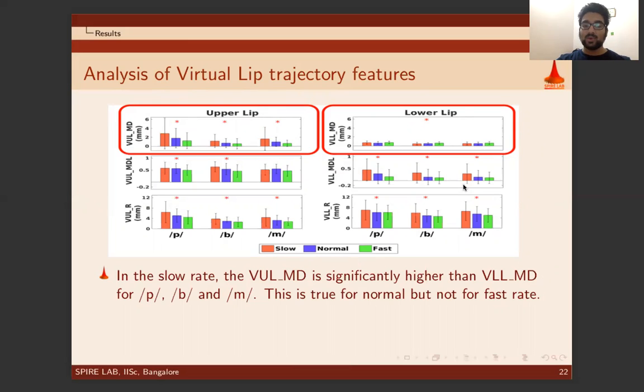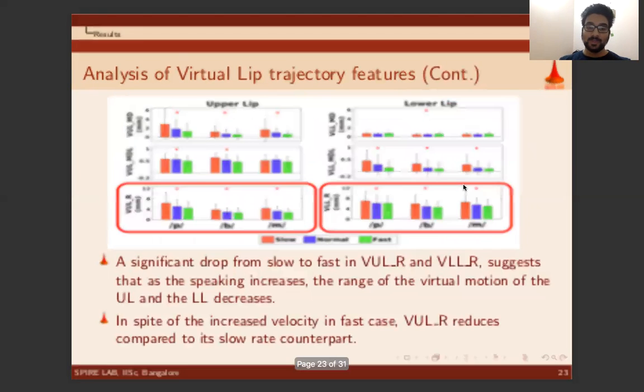Here we see in the slow rate, the VULMD is significantly higher than VLLMD for P, B, and M. This is true for normal, but not for fast rate. This indicates that LL matches the VLL more closely than what UL does, as during the consonant segment, the UL and LL come in contact with each other and interact to deviate their trajectories from the respective VUL and VLL. It appears that LL exerts more pressure on the UL, causing UL to deviate more from its virtual target, similar to the finding of Lofquist et al.